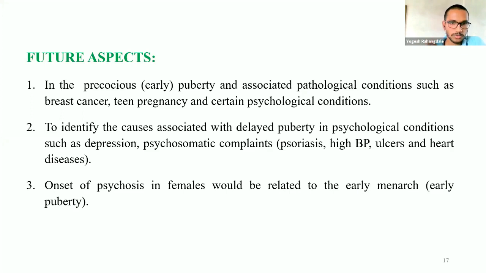And the third is onset of psychosis. There is evidence that onset of psychosis in females is related to early menarche. So the various psychological conditions like anxiety that occur during early menarche can be diagnosed and treated with the help of this study.